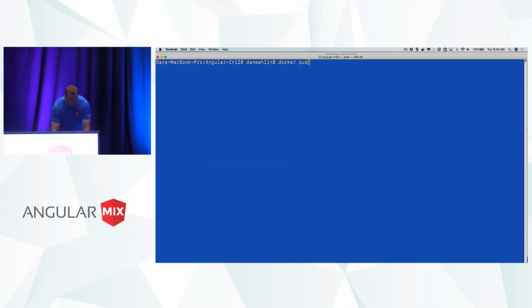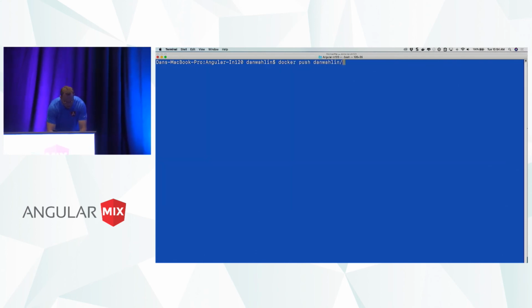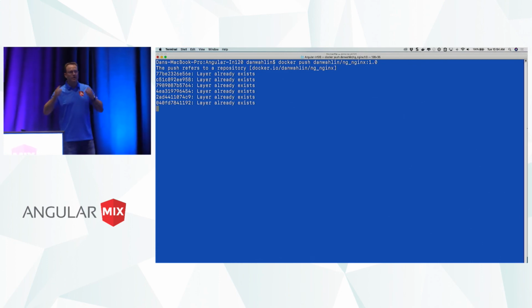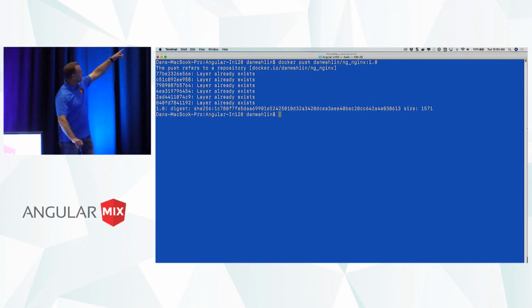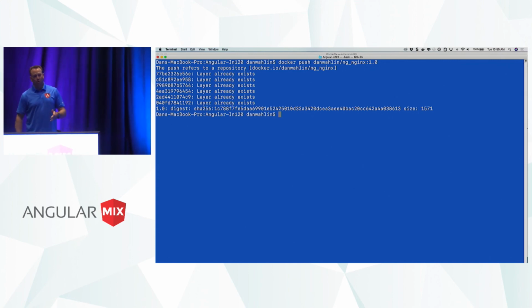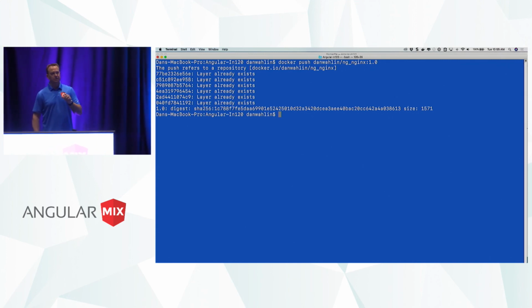Now, from here, I could say docker push Dan Whalin, nginx 1.0, and we can now push this. It's probably not much different than what I already have up online already. It's not. You'll see layer already exists. It's very smart in detecting what's already out there versus what you just built. Well, what's already out there is identical. I haven't changed any code. So in this case, it said, I don't have to do anything. But this just pushed up to a site called Docker Hub, or in an enterprise environment, you could push this to a local repository if you wanted.